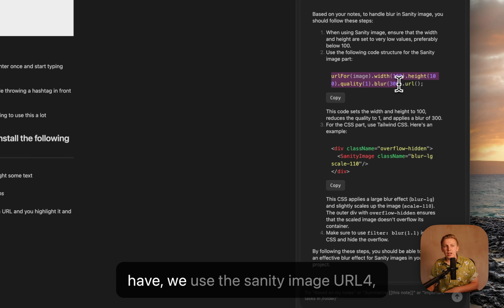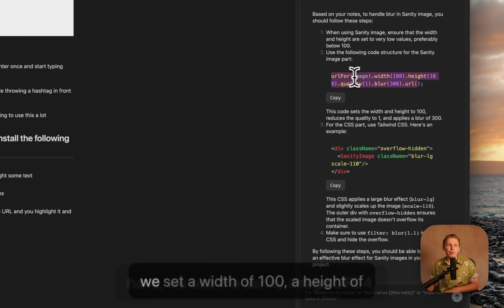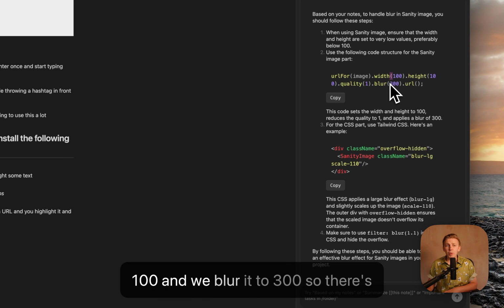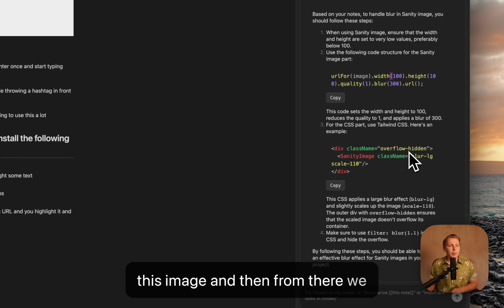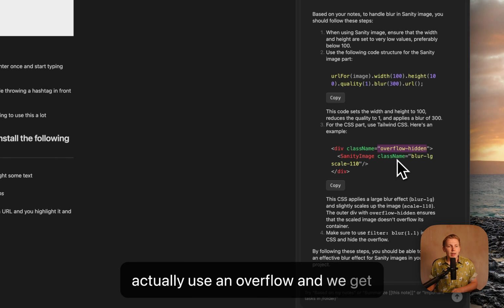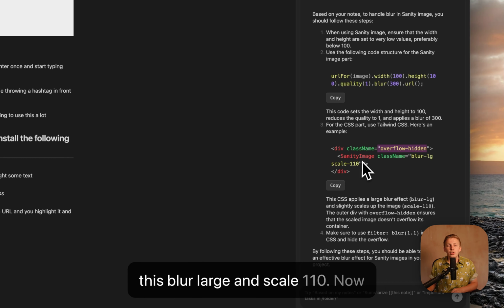We use the Sanity Image URL 4, we set a width of 100, a height of 100, and we blur it to 300. So there's no real performance cost by taking this image. And then from there, we actually use an overflow, and we get this blur large and scale 110.